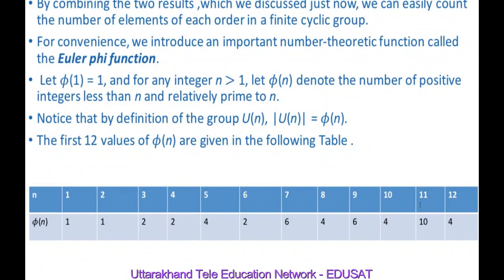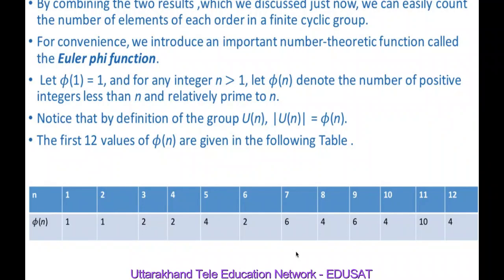Numbers less than 11 which are relatively prime to 11 are 1, 2, 3, 4, 5, 6, 7, 8, 9, 10, so these are 10 in number. Numbers less than 12 which are relatively prime to 12 are 1, 5, 7 and 11, so these are 4 in number. Again I want to repeat the definition of relatively prime.